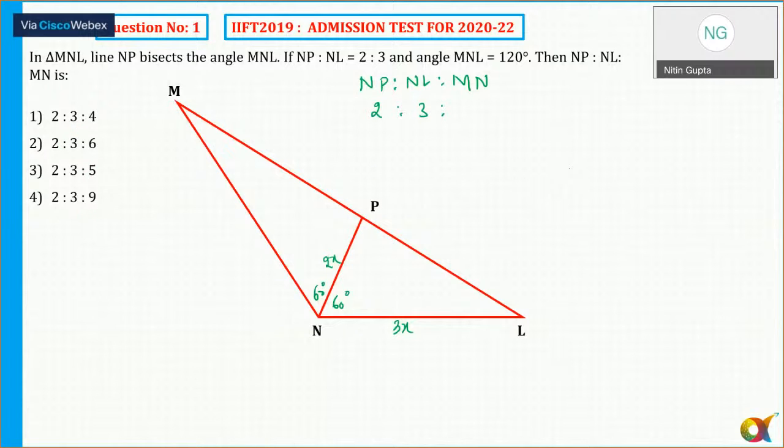So instead of taking the variable x, I can say let us assume NP is equal to 2 and NL is equal to 3. And I need to find out MN. So let's say that.